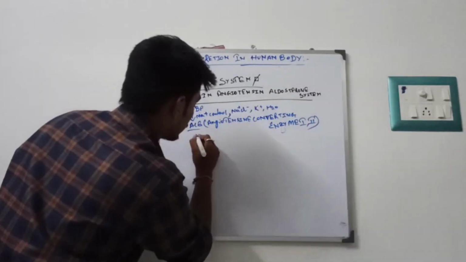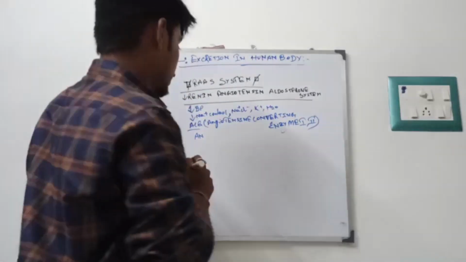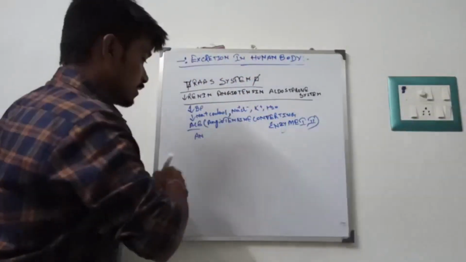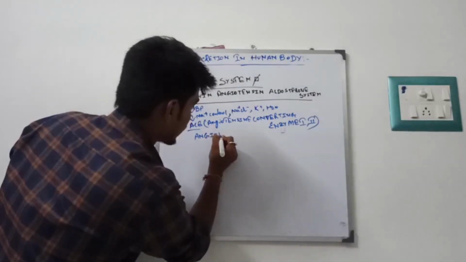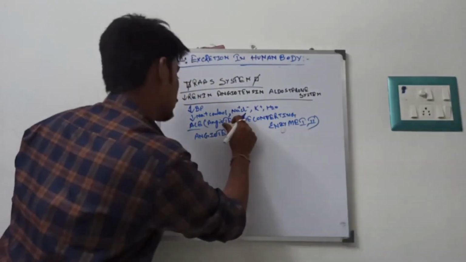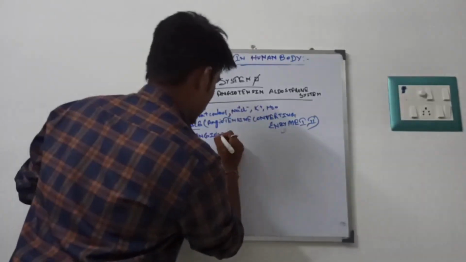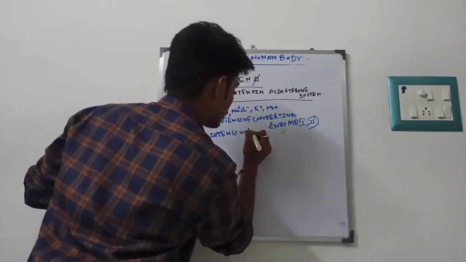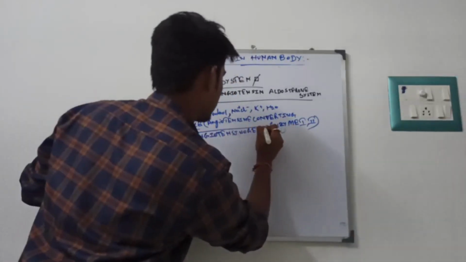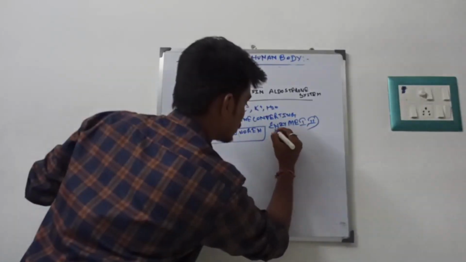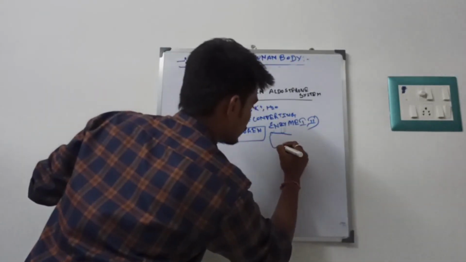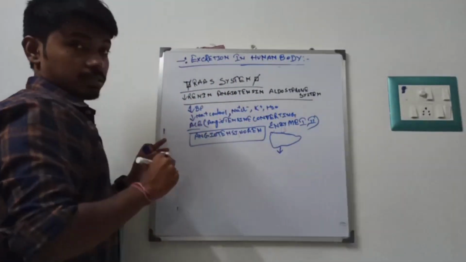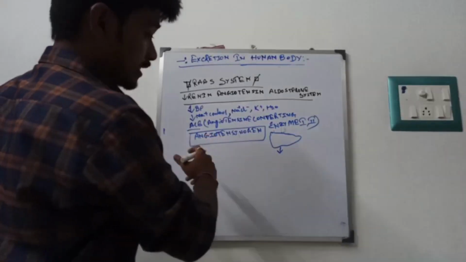So what happens there? Angiotensinogen is supposed to be released where there is a decrease of pressure, sodium, potassium and H2O. What happens in the liver? It will form angiotensinogen. Angiotensinogen is released from the liver, and it is mainly triggered by renin. Renin tends to release the angiotensinogen hormone.